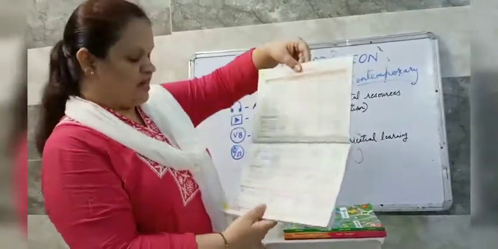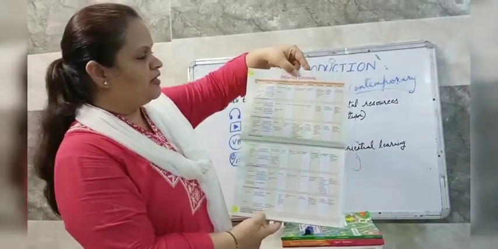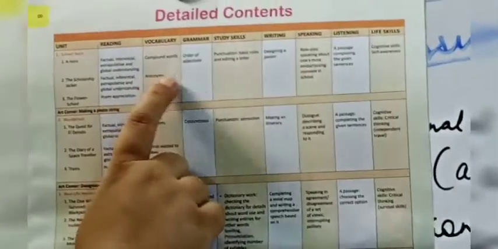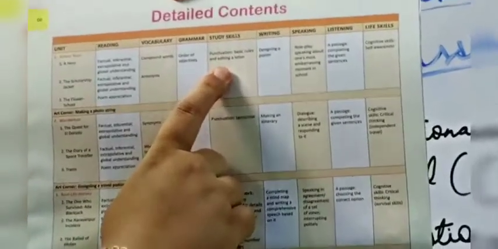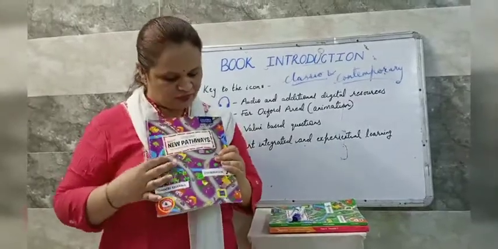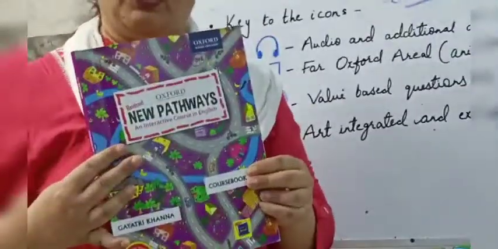Now see here, page number 8 and 9 are the detailed contents. See, units are given and the detailed things are given here. Reading, vocabulary, grammar, study skills. Like what is given in your chapter, you can have access from these pages also. So this is a brief introduction about your book, the revised edition of New Pathways, children.